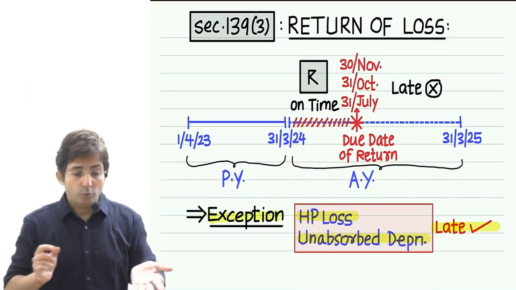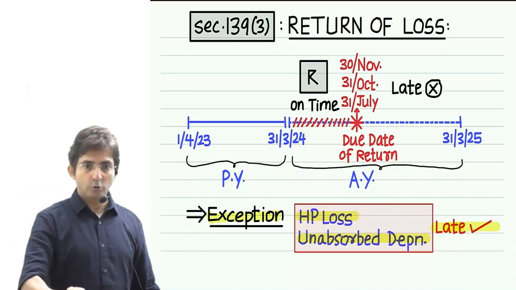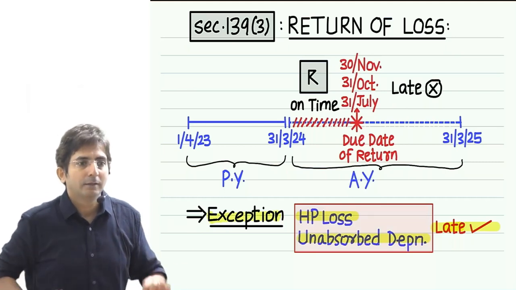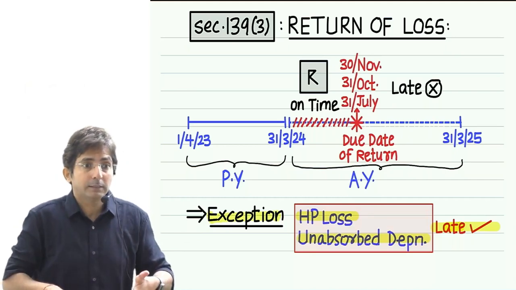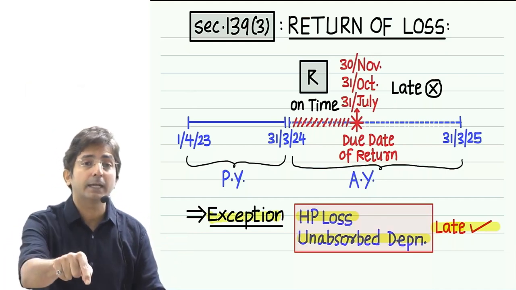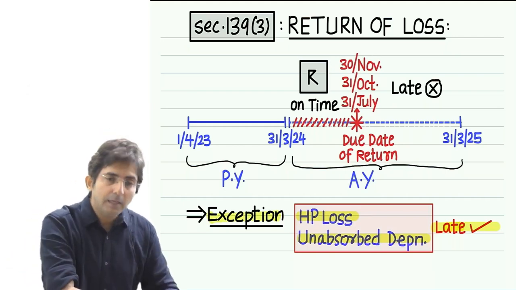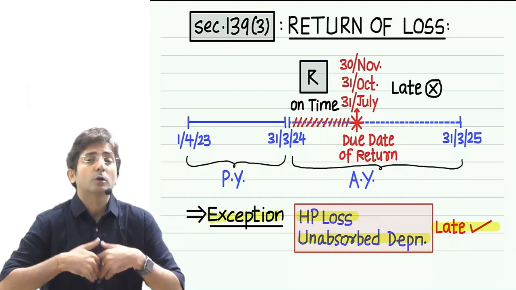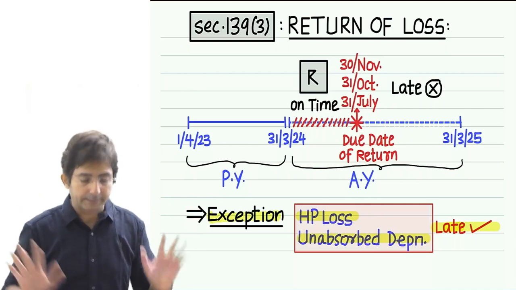In rare cases only they will condone. But for academic exam purpose, you can write in the paper, yes, we will get condonation if we have a valid reason. Because in the exam you just have to say valid reason. In real life, whether that reason is valid or genuine is a debate. But forget practical life. In the exam, if they say the assessee had a genuine reason for filing the return late, then you should say: such delay can be condoned by CIT, CCIT, CBDT, depending upon the quantum of loss. So this was section 139(3).